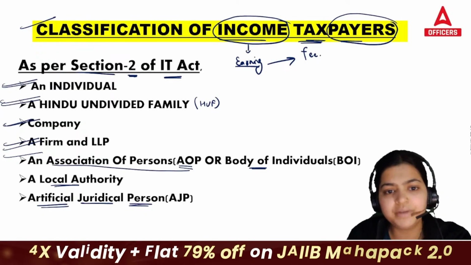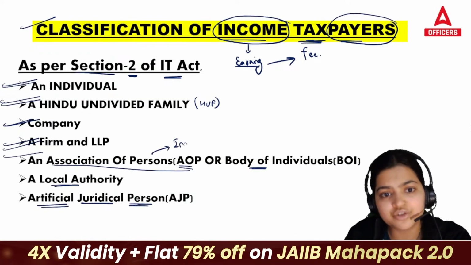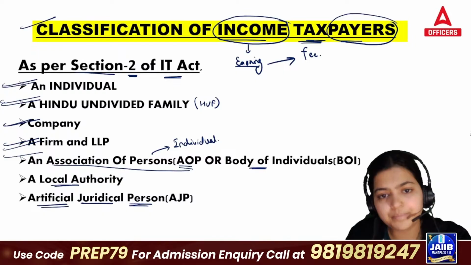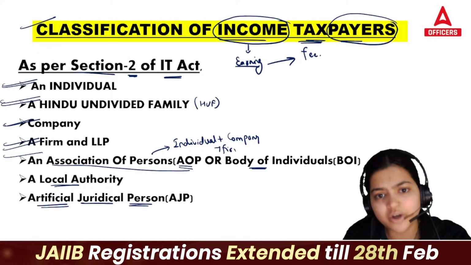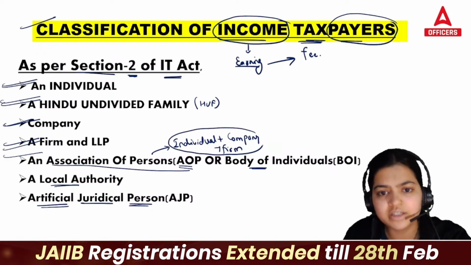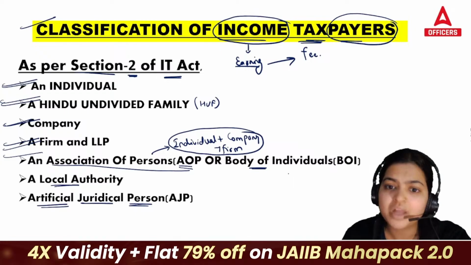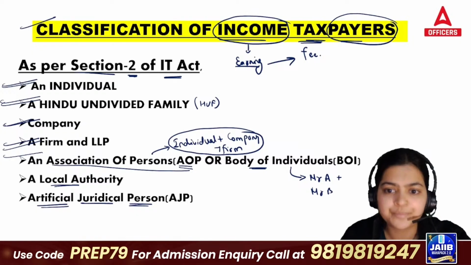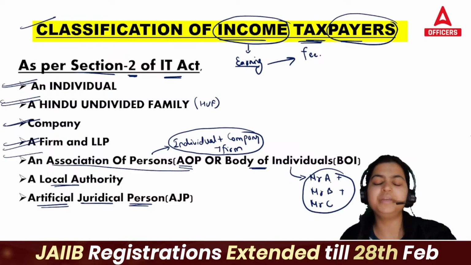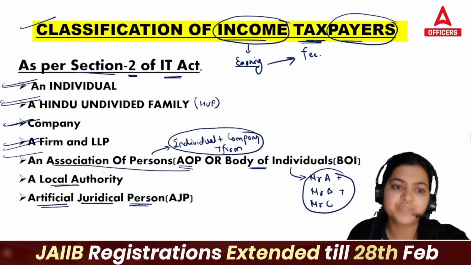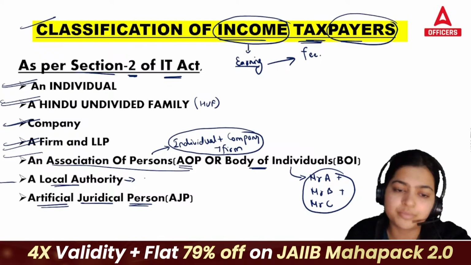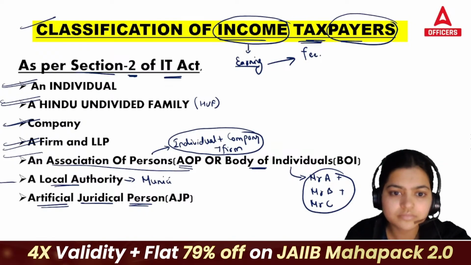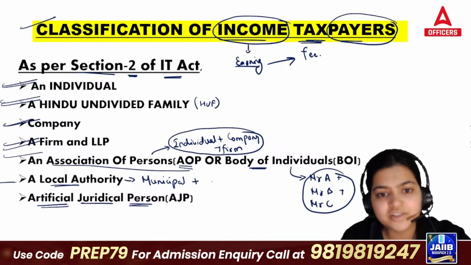Now, association of persons means when you are combining individual plus company plus firm, suppose they all are coming together to do some work, then you will be making an AOP. Body of individuals means, let's say Mr. A plus Mr. B, Mr. C, they all started one work, then that is a BOI, a body of individuals. Take a local authority, which includes municipal corporations plus panchayats.